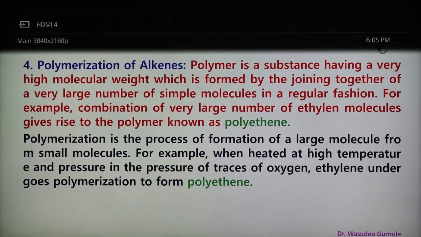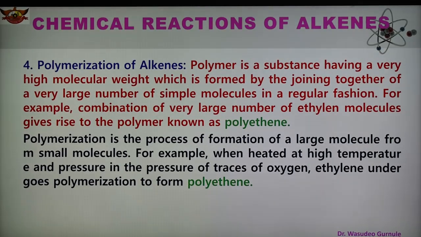Here particularly we are going to discuss the polymerization of alkene. A polymer is a substance that has a very high molecular weight because of the big molecule formed by joining a very large number of simple molecules, called monomers, in a regular fashion. That is, the monomer is repeated.